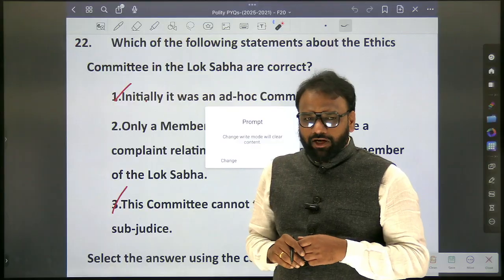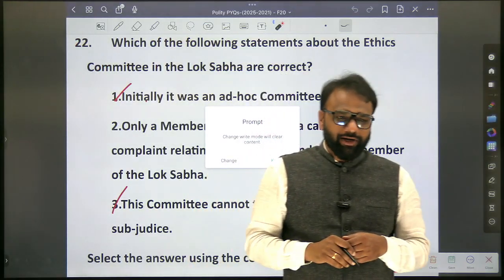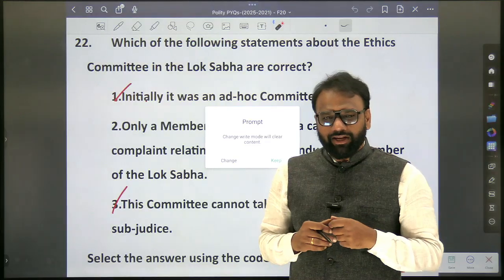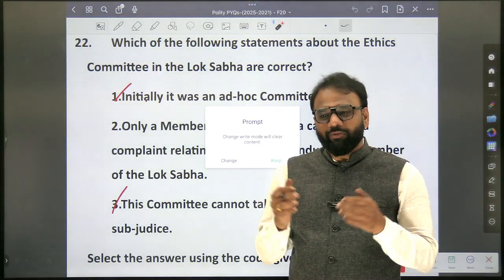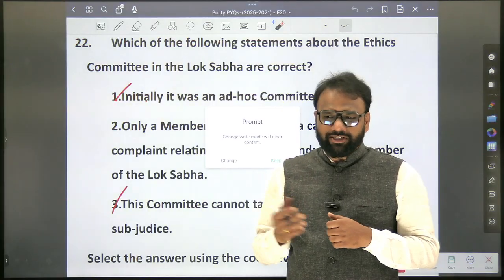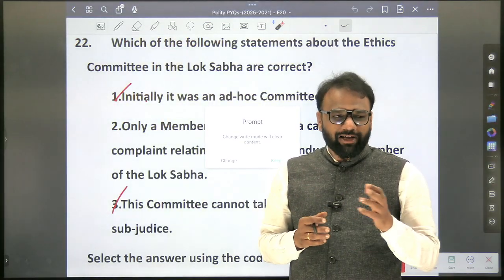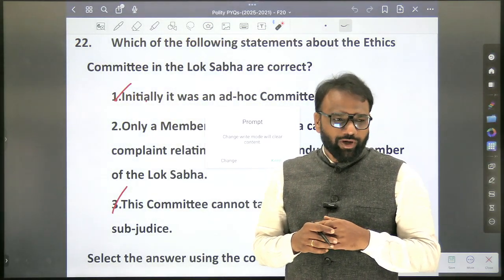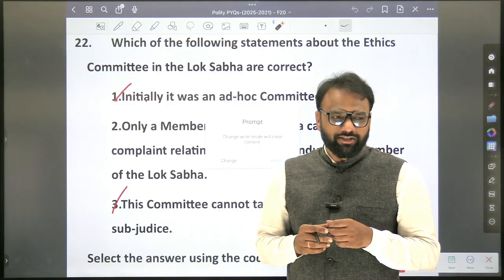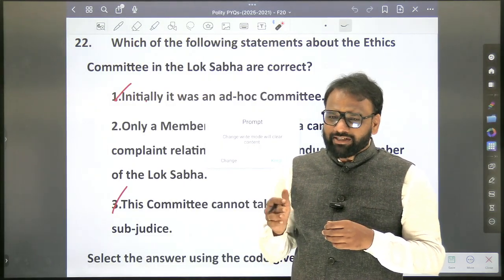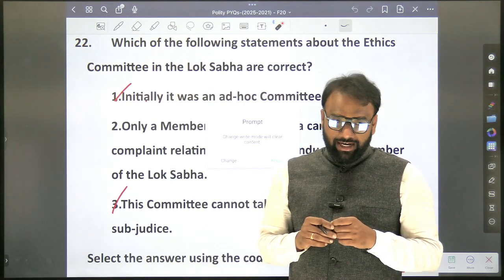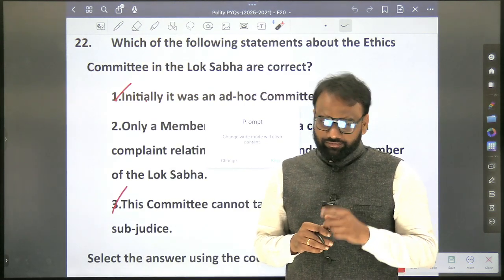Okay, ethics committee is part of our cabinet committee or parliamentary committee? Parliamentary committee. Okay, so among the parliamentary committees, which committee has the highest number of members? Estimates committee. How many members are there as part of estimates committee? 30. Next, public accounts committee? 22. All 22 are from Lok Sabha? 15 plus 7. So public accounts committee members are elected or nominated? Elected. Yes, they are elected, okay, for a period of 1 year.